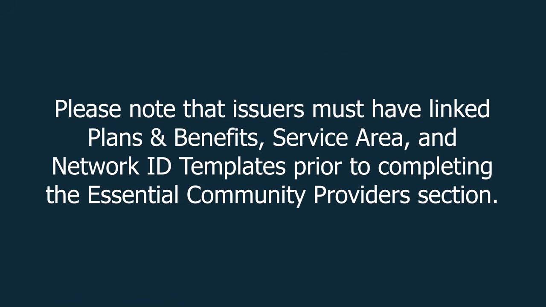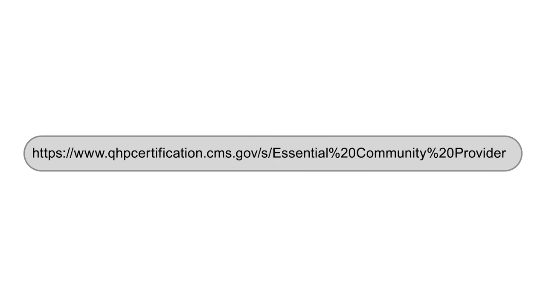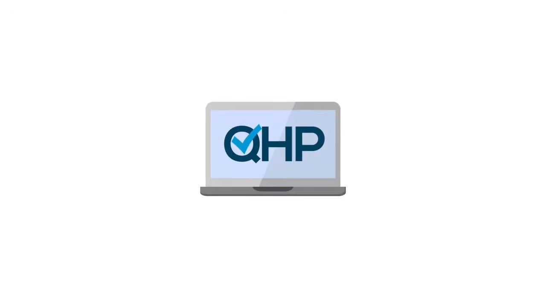Please note that issuers must have linked plans and benefits, service area, and network ID templates prior to completing the Essential Community Providers section. For additional guidance on ECP requirements, including information on the general ECP and alternate ECP standards for issuers, reference the Essential Community Providers webpage of the QHP certification website.